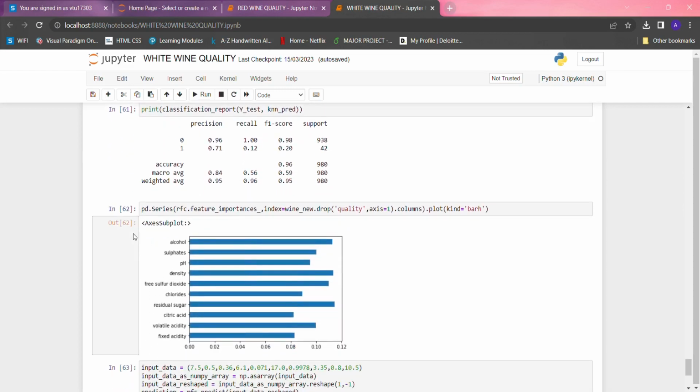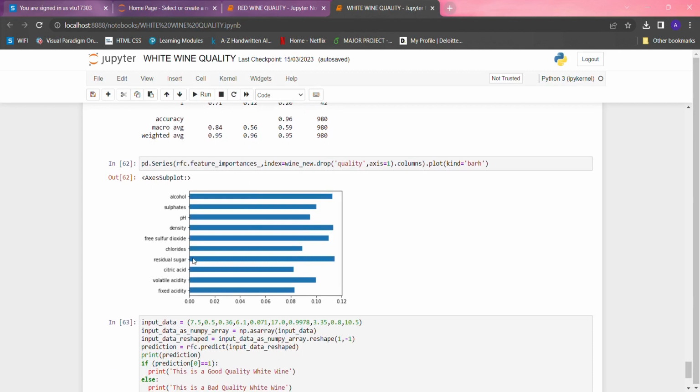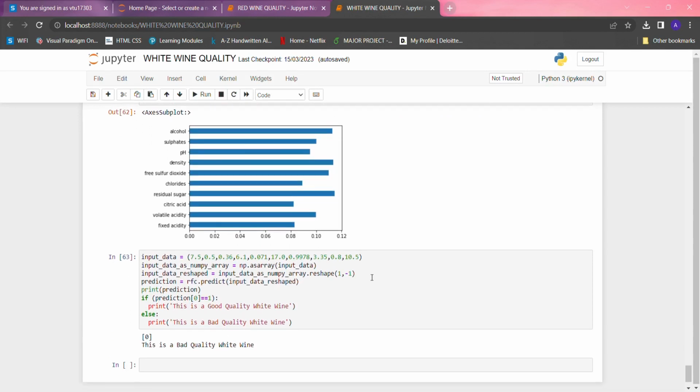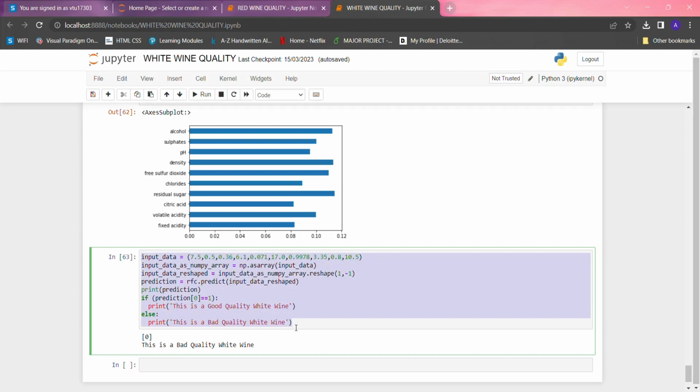And this is the plot which represents the feature importance, which means how much importance each variable takes in the training of the data. Here we can see that residual sugar, alcohol and density are having the highest importance in this data. Because we got the highest accuracy from the random forest model, we are going to use the random forest model for predicting whether the quality of the wine is good or not.